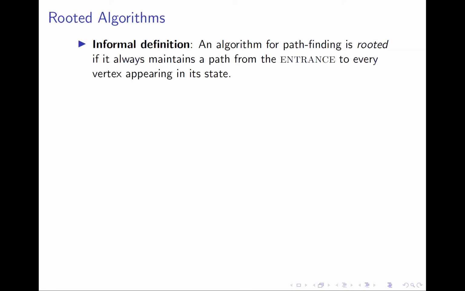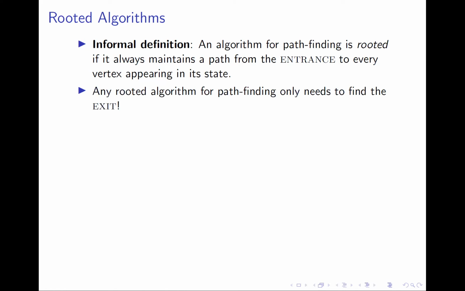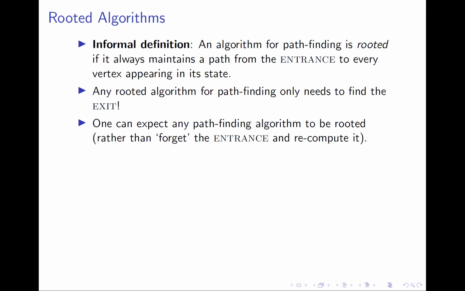We now formally state what we mean by a rooted algorithm. We say that an algorithm is rooted if it always maintains at least one path from the entrance to every vertex appearing in its state. That is, for every vertex that it has seen, it knows a path from the entrance to that vertex. This means that finding the exit will be sufficient to find a path to the exit, because we always remember a path to the entrance. We make this assumption because we believe that it is natural to remember a path to the entrance, since the goal is to eventually compute an entrance to exit path.